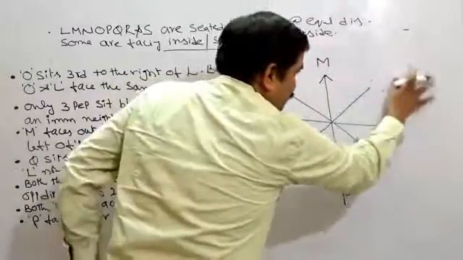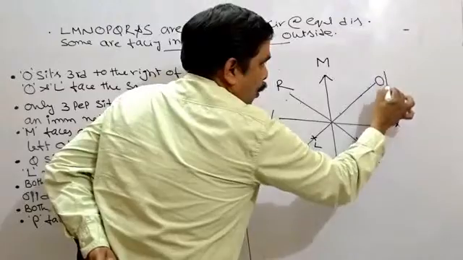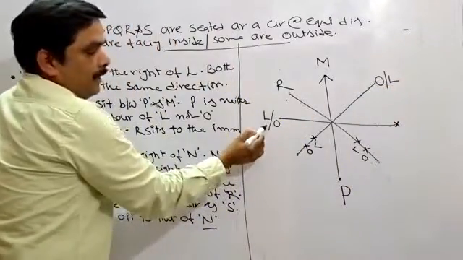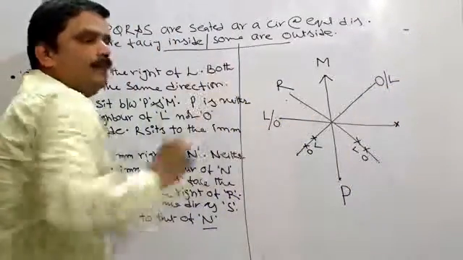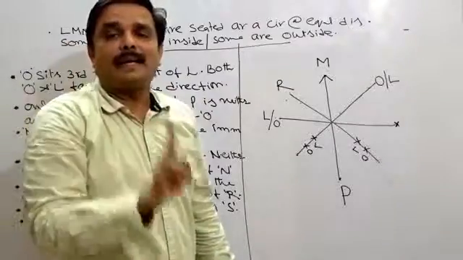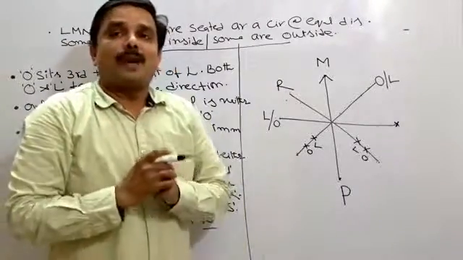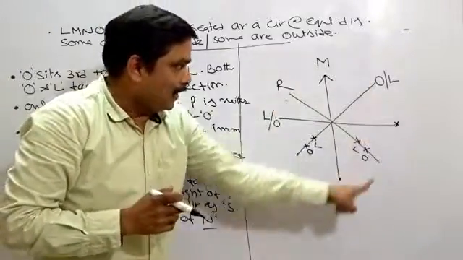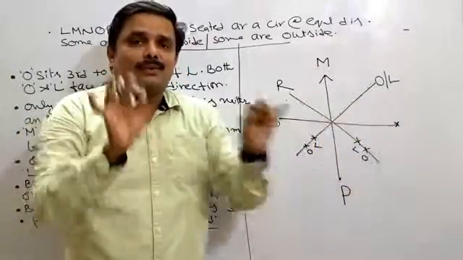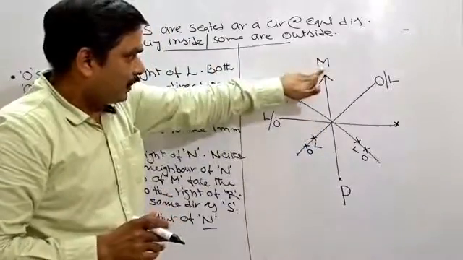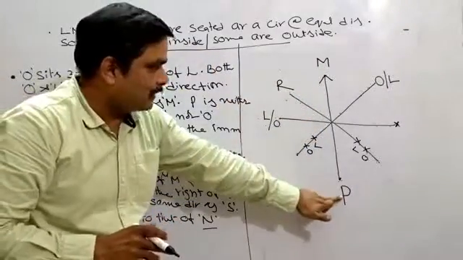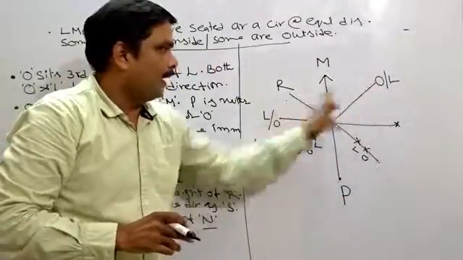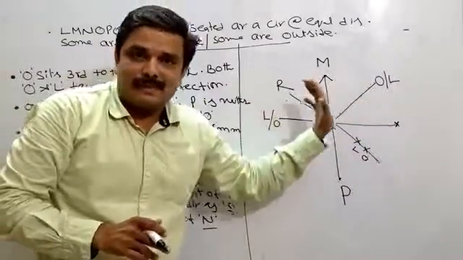This place must be given to O or L. This is a very important technique in seating arrangement while solving high level seating arrangement questions. Now elimination should be in this way. Successfully, what we have done: M is confirmed, R is confirmed, P is confirmed, more or less O and L are confirmed. This is the way.